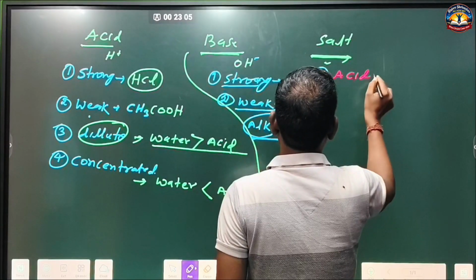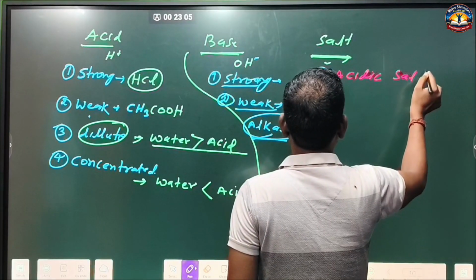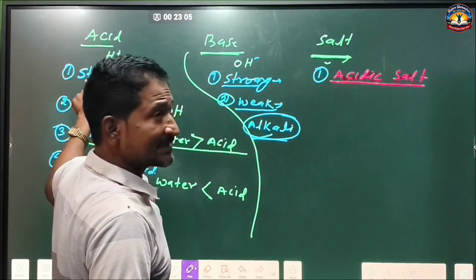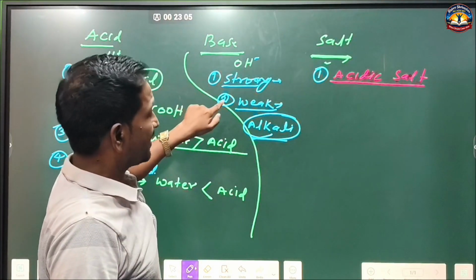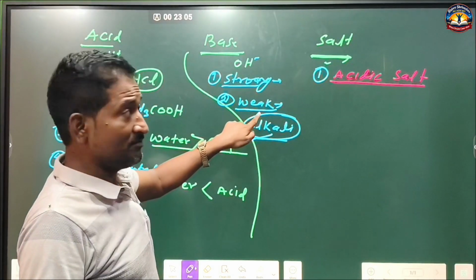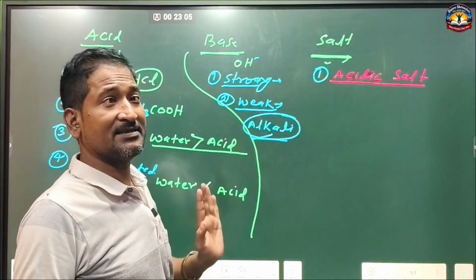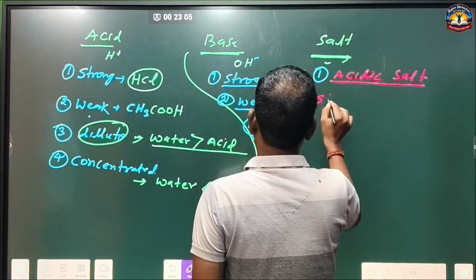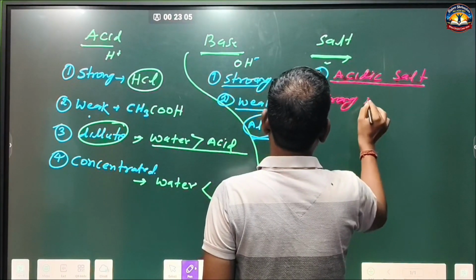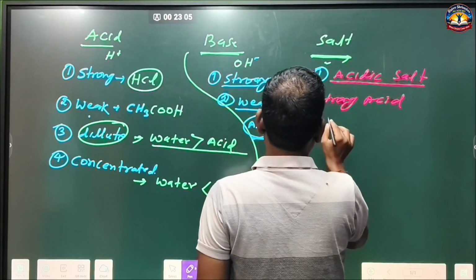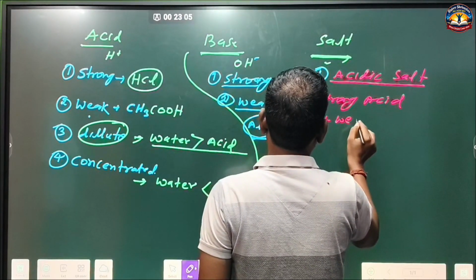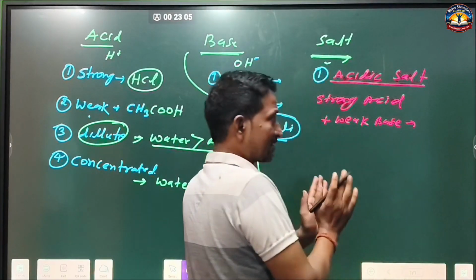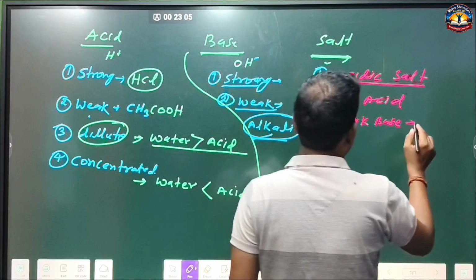Acidic salt. When a strong acid reacts with a weak base, then acidic salt is formed. That is, a strong acid reacts with a weak base, then a salt is formed which is called acidic salt.